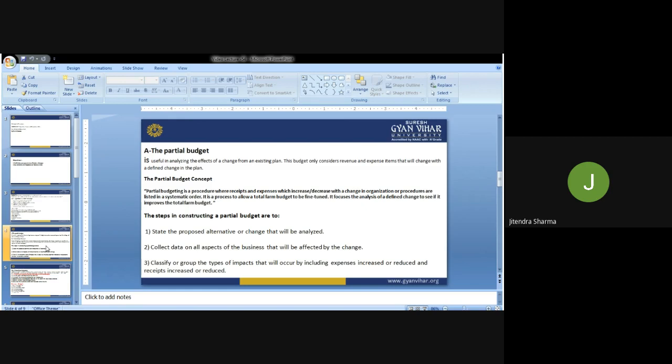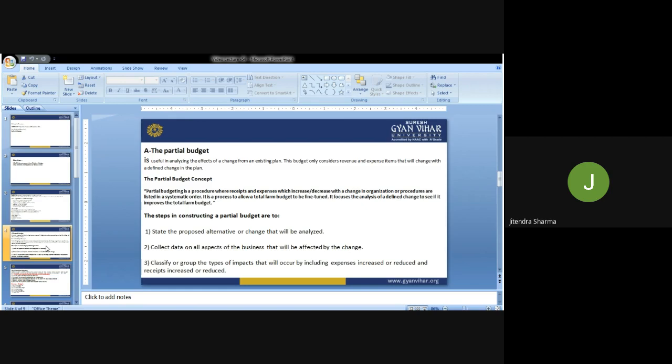So we can assess the pace, the direction and the changes after allocating the resources as per our priorities through the budget.